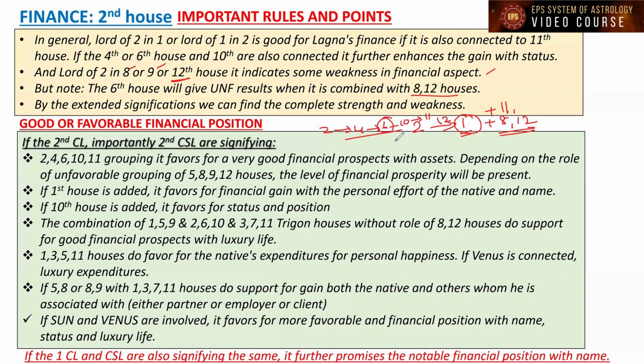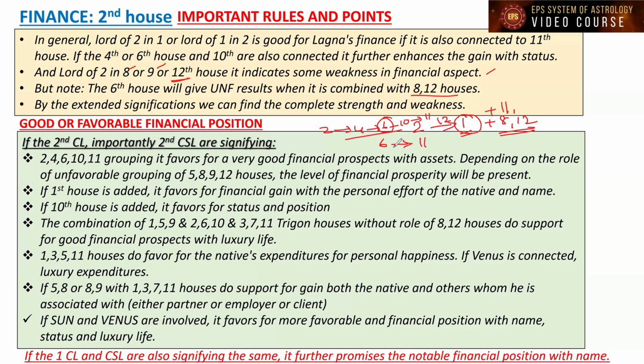So the sixth house is also supportive for job prospects, and it is also indicating somebody is losing and the native is gaining. But getting money from others by way of earning is also the sixth house, or it can be through a loan also, right?